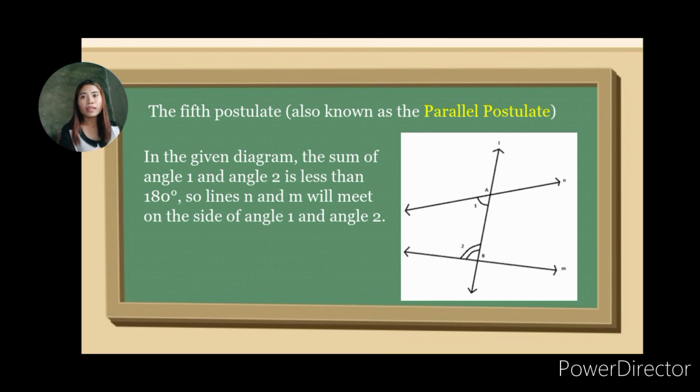In a plane, given a line and a point not on it, at most one line parallel to the given line can be drawn through the point. In simple words, the statement can be written as: for every line L and for every point P not lying on L, there exists a unique line M passing through P and parallel to L.